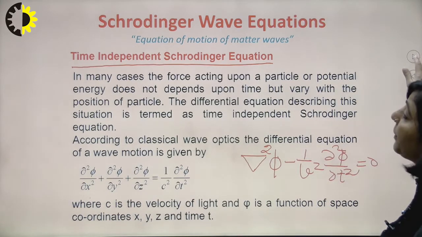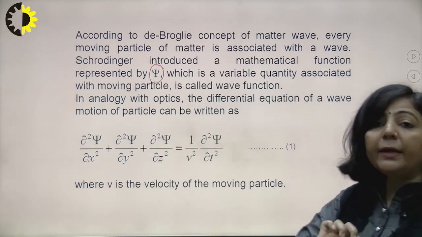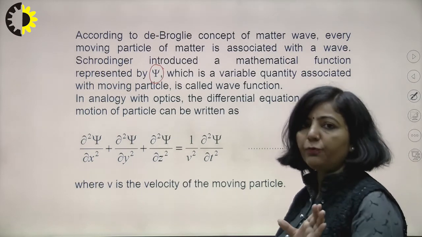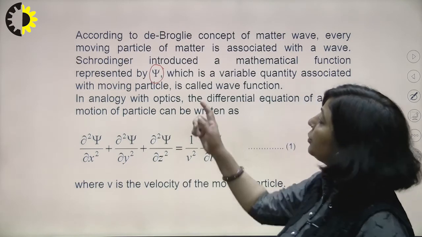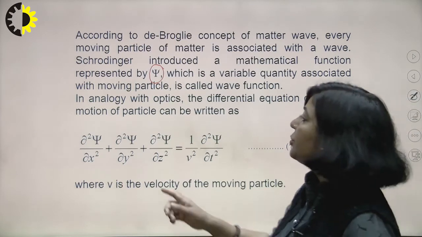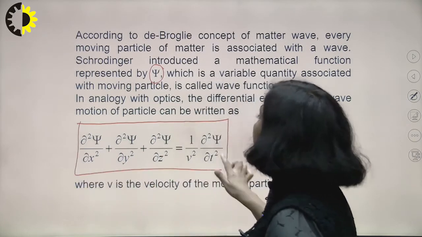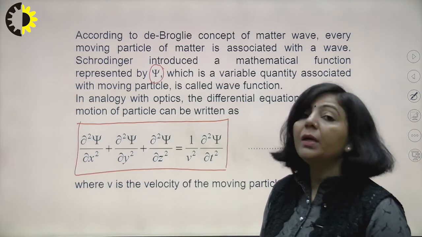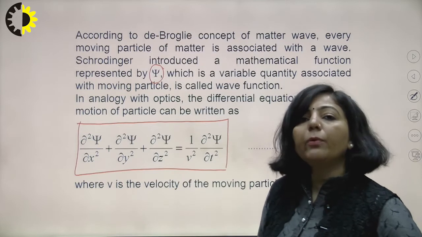But Schrodinger proposed this equation in terms of a new function. As I have told you, Schrodinger proposed a new function which is the base of quantum mechanics, and you can describe any parameter with the help of this. So that equation was proposed in terms of this function psi. The new form, or the general Schrodinger wave equation, is: del square psi upon del x square plus del square psi upon del y square plus del square psi upon del z square equals 1 upon v square del square psi upon del t square.